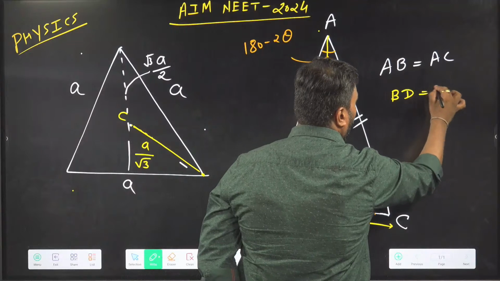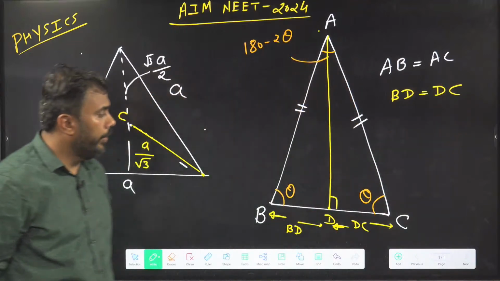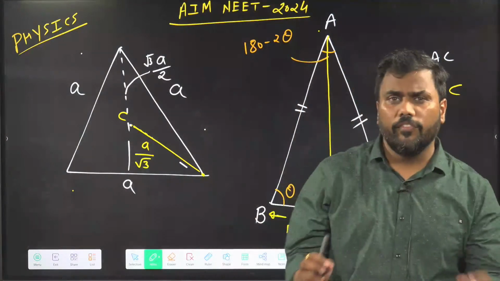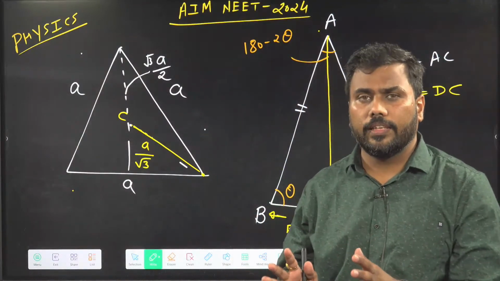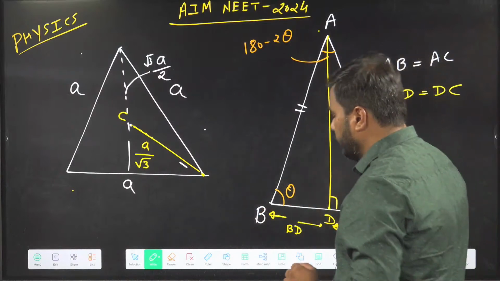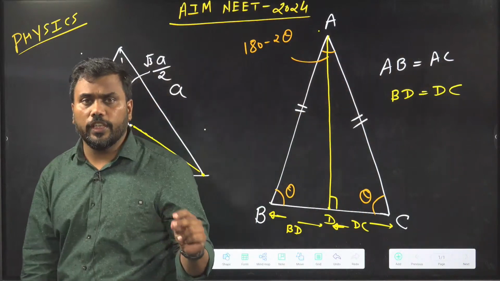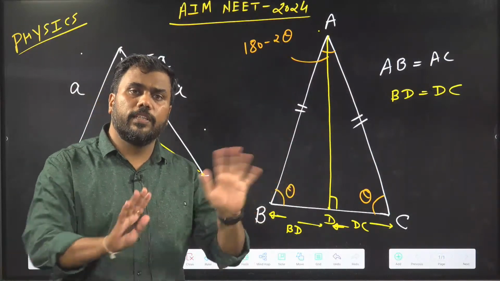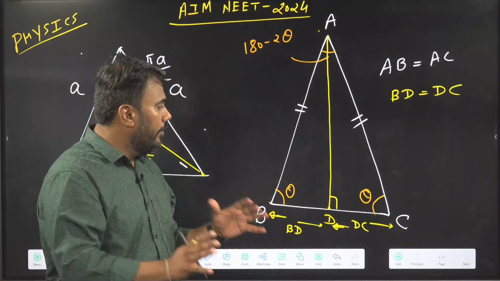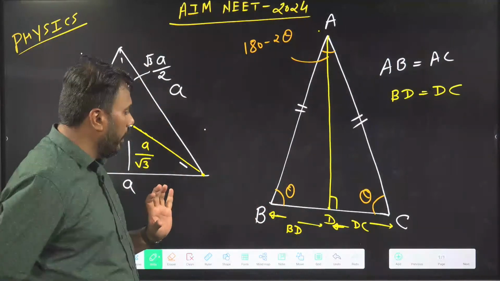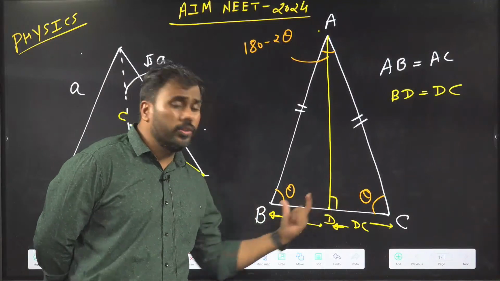BD is equal to DC. Okay. I am covering all of the basic properties which were already covered in classes 8, 9, 10, and these properties will help us do questions quickly. Whenever they are required again in a question, I will explain those again. But first, we are covering all of the properties in the first class itself.